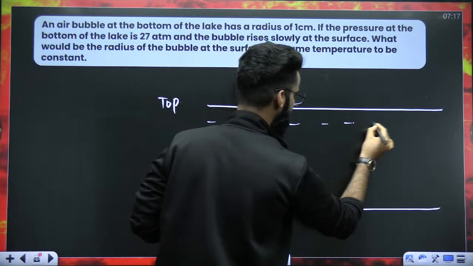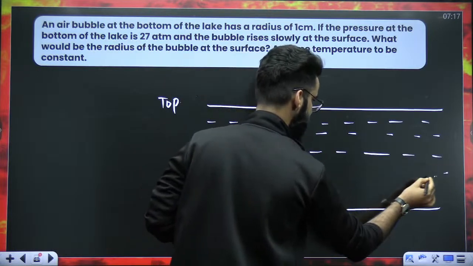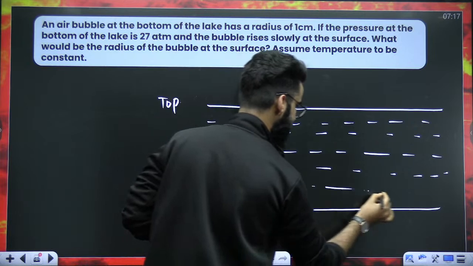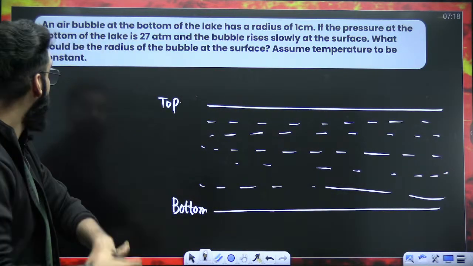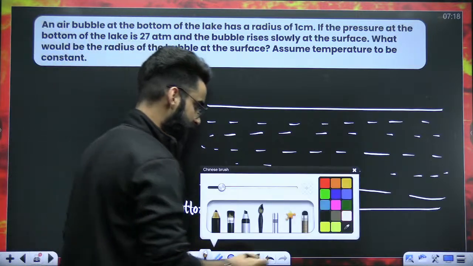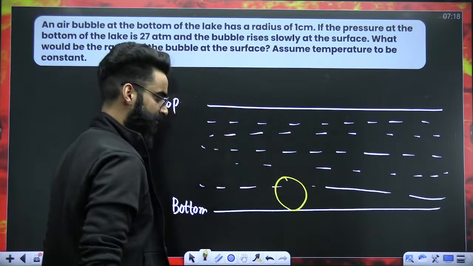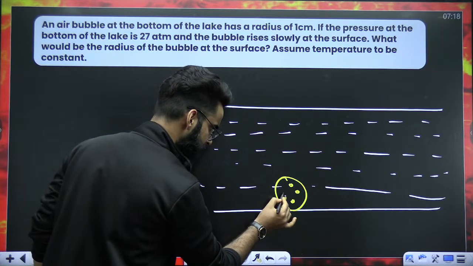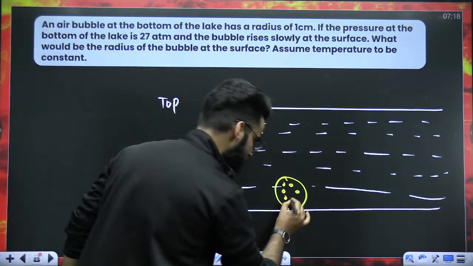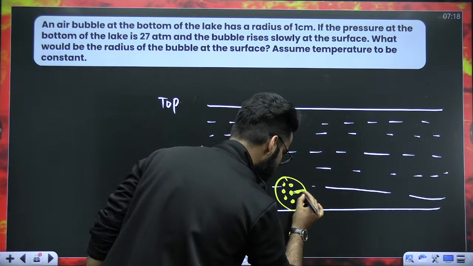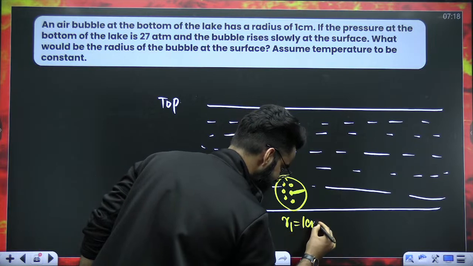And here, what do we have? The lake is filled with water. This is water here. As far as the question is concerned, an air bubble is present at the bottom of the lake. It contains air in it, right? When the air bubble is present at the bottom of the lake, the radius of the air bubble is 1 centimeter.